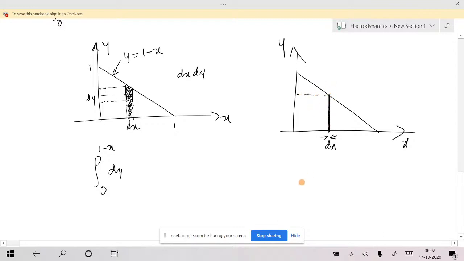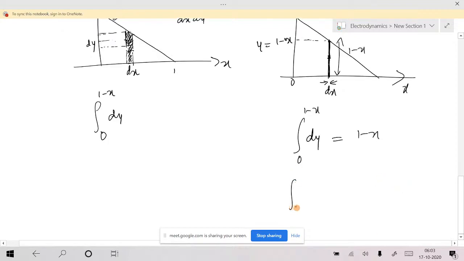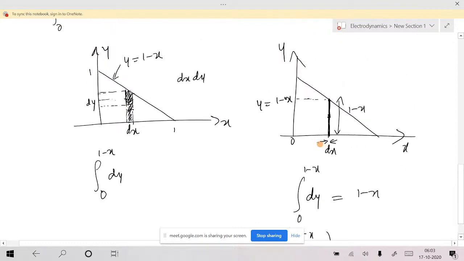Again, to find that height, I take a very small part dy and integrate with respect to y from 0 to 1 minus x, since y equals 1 minus x at this arbitrary point. When you do this, this height is nothing but 1 minus x. Look at here, what is the answer? 1 minus x. Now that integral from 0 to 1 minus x of dy, you multiply with dx. If you multiply with dx, it becomes an area: this height multiplied with the infinitely small width gives area.